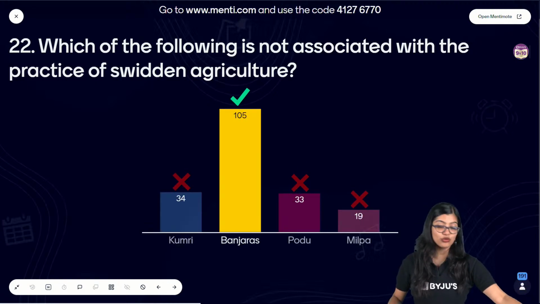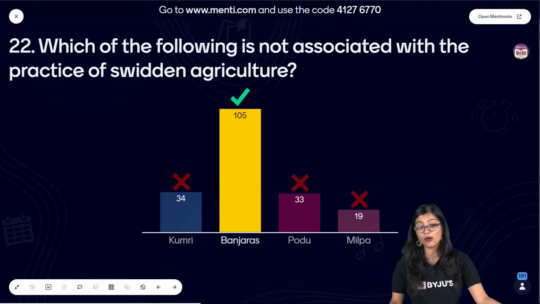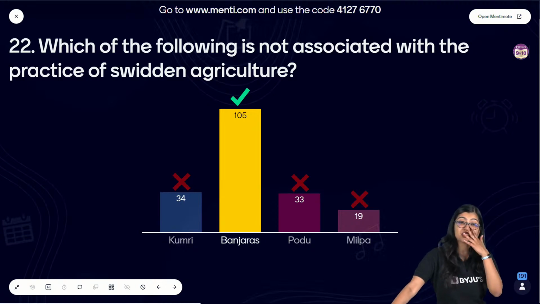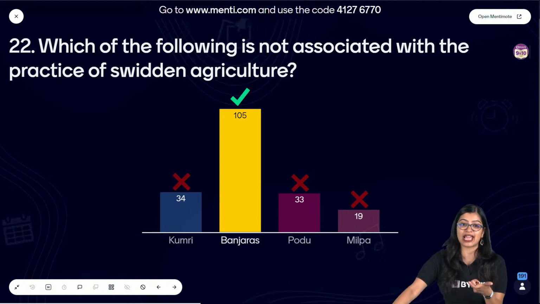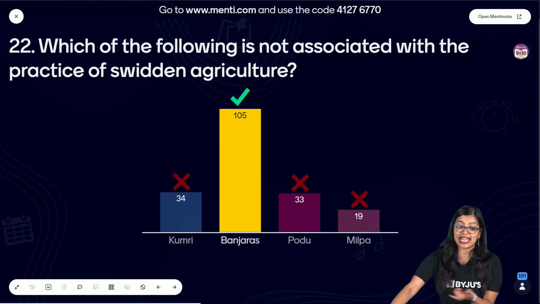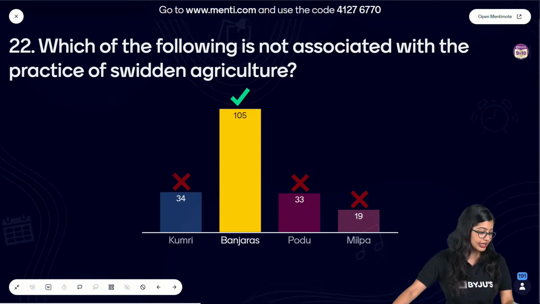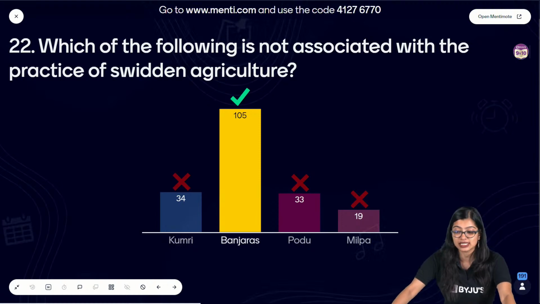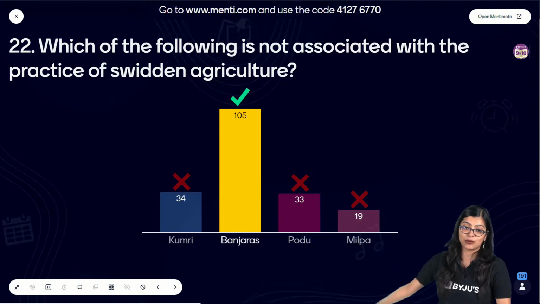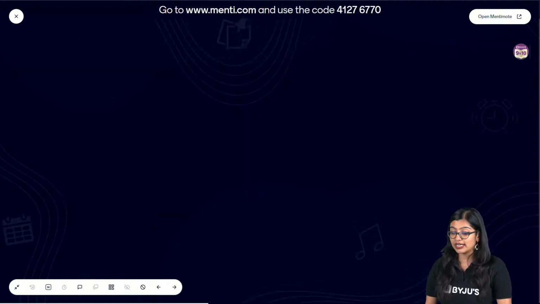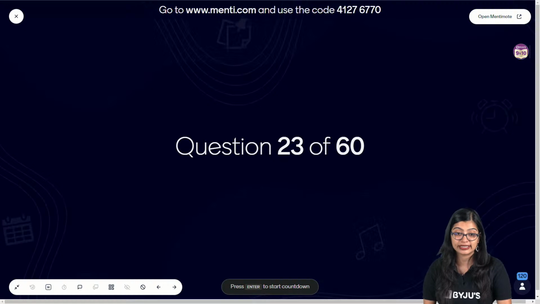Very good, all of you. In this case, Kumri, Podu, Milpa, they are all Swidden agriculture. They are all modes of shifting agriculture. Which is why in this case, Banjaras is not really associated with it. So this is the incorrect option that I would say. Now moving on to the next one, which is question number 23.